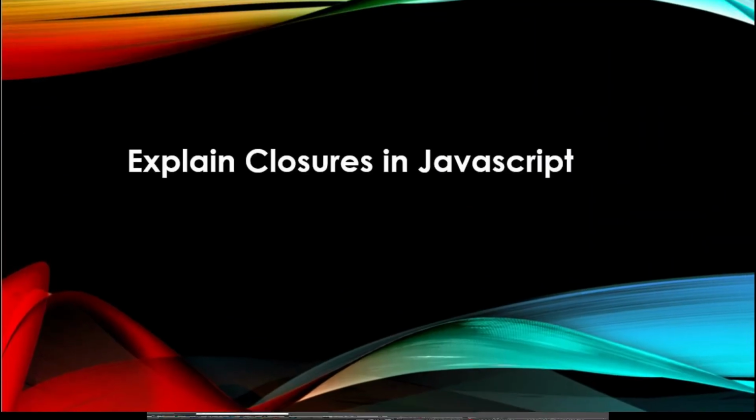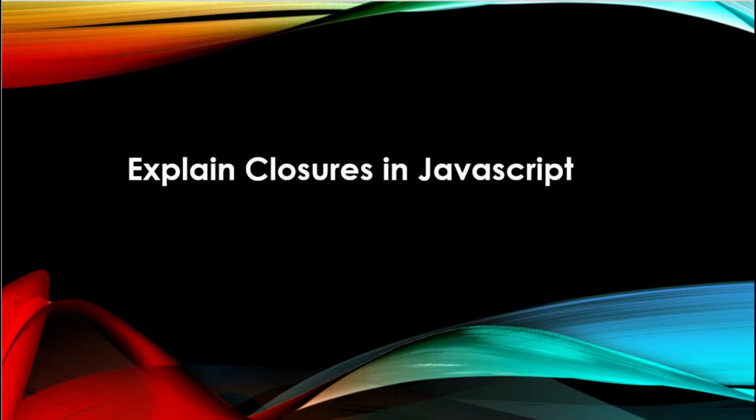Explain closures in JavaScript. Closure is an ability of a function to remember the variables and functions that are declared in its outer scope. Let's understand closures with an example.